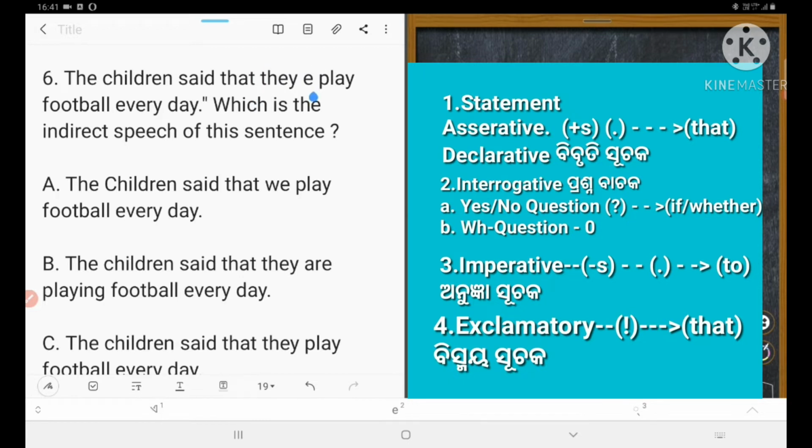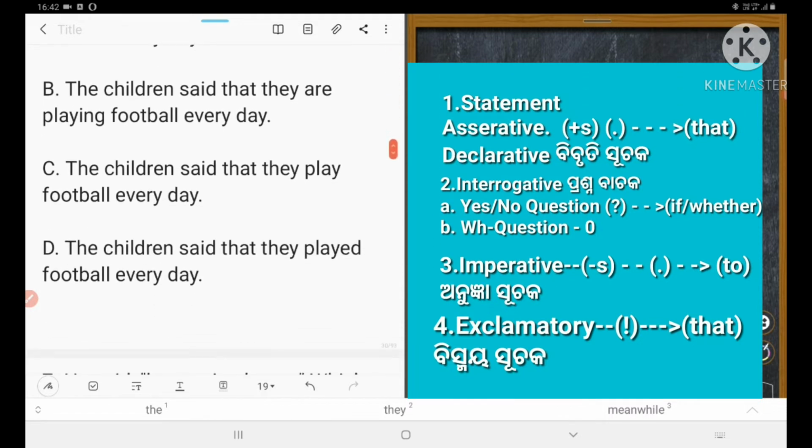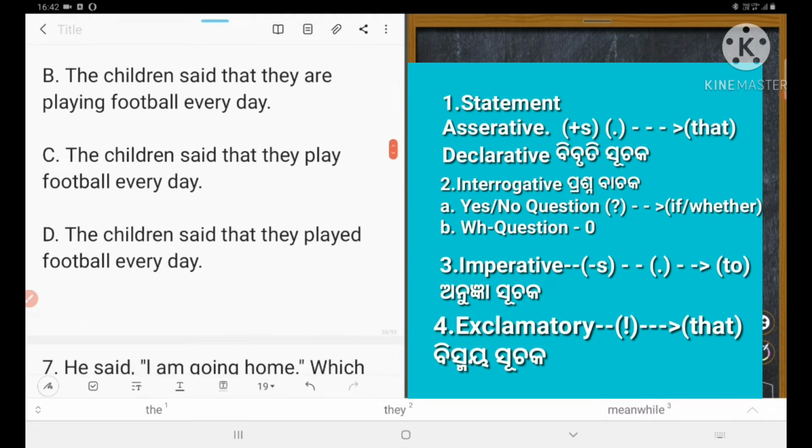They play football every day, and let's remove what? Inverted comma. The sentence is what? The children said that we, no, it's wrong. The children said that they are playing football, it's wrong. And the children said that they play football every day. C is correct. Number 6.